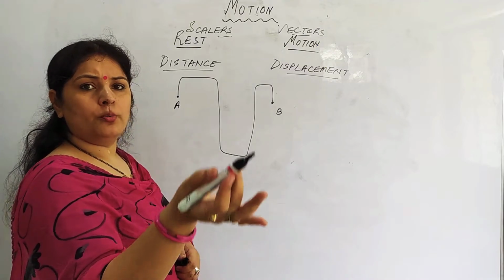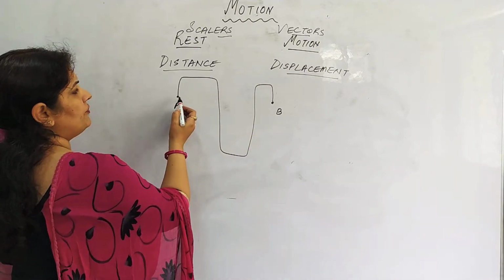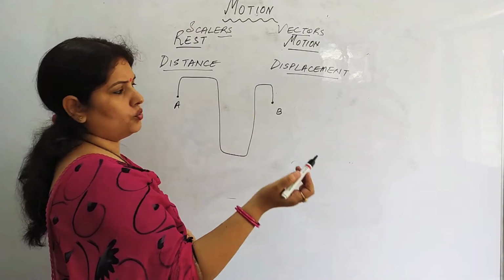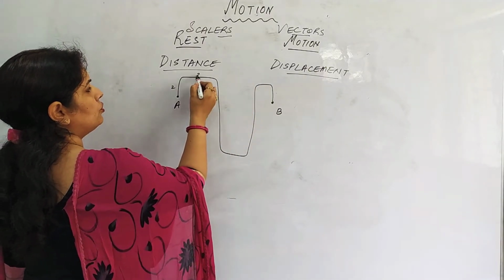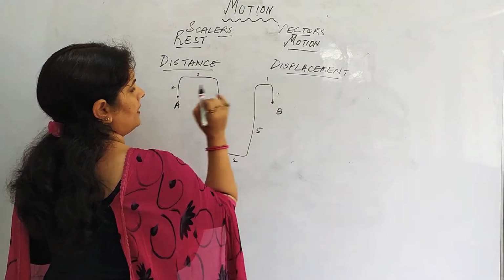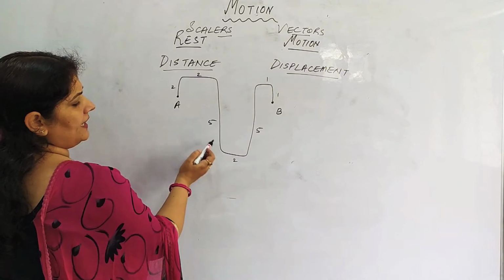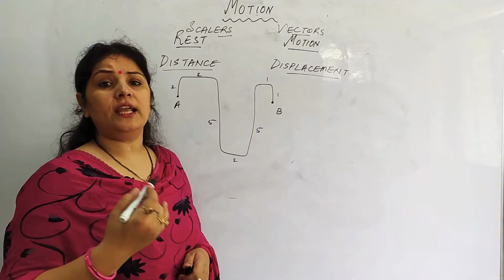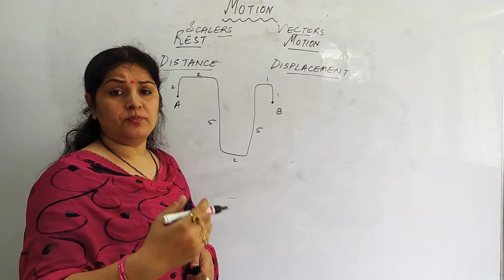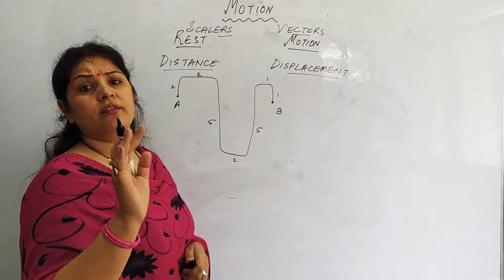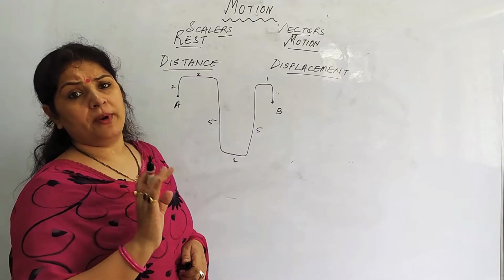You are coming from home to school. You are moving right, then left, then ahead, then right, left and all, and you are reaching the school. Say the object is covering 2, 2, 5, 2, 5, 1, 1. So 4 plus 5, 9 plus 2, 11 plus 5, 16, 17, 18. You have covered 18 kilometer. A body has covered from A to B. How much has he traveled? He has traveled 18 kilometer in reaching from A to B.